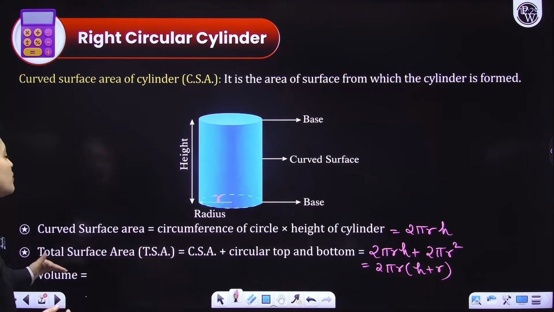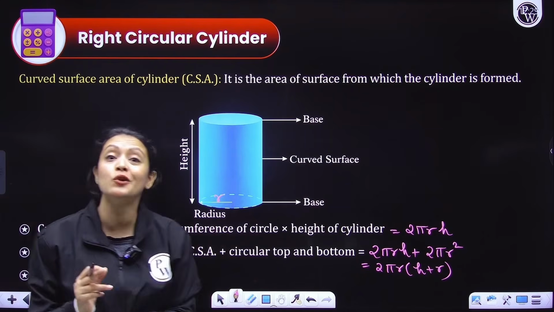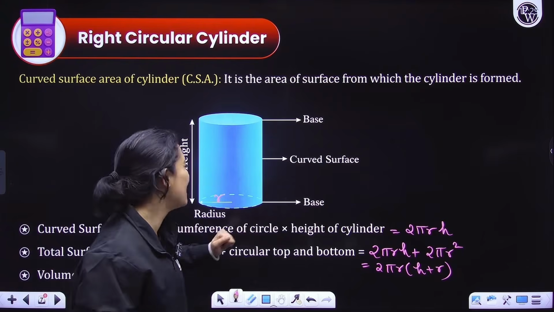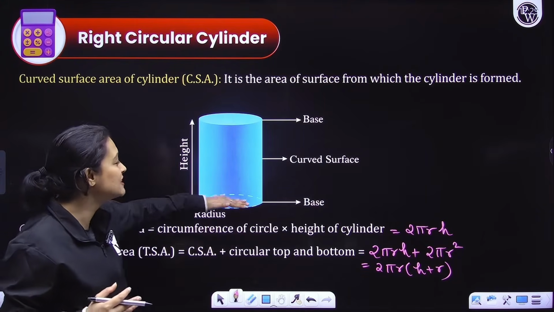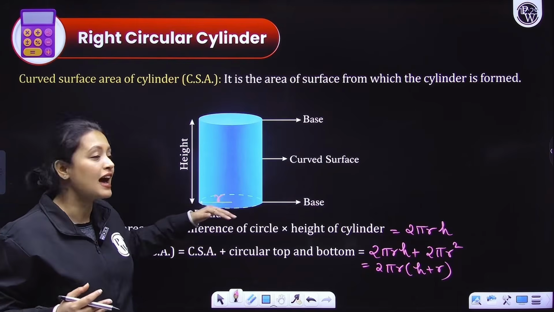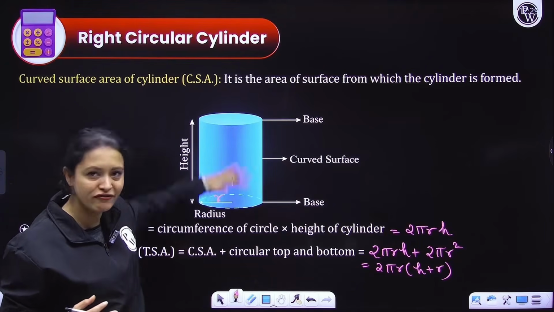Now let's talk about the volume here, guys. What would be the volume? Volume is always area of base multiplied with height. Think about it like this: how many circles can I fill in this cylinder? There will be h number of circles that you can fill here, right?